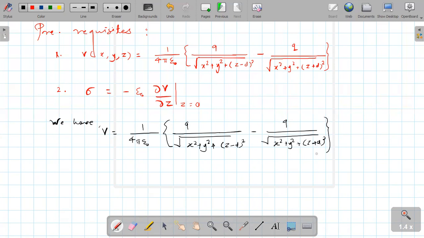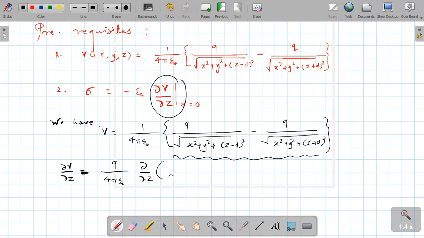Okay, and this can be written with q taken common. But we need this part, therefore del V upon del z. Can I directly write or solve step by step? You want the solution? Okay, no problem. This can be written as q upon 4 pi epsilon 0, which is constant, taken outside, del upon del z of this bracket. Is it correct?